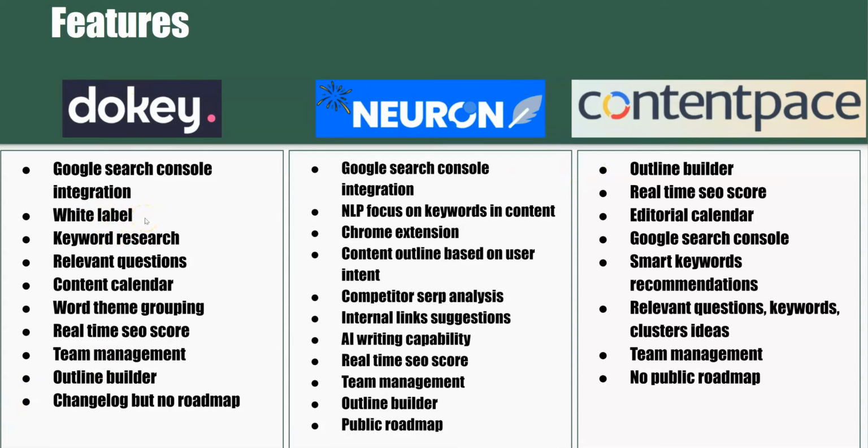So if you're running your own agency and you want to white label reports or anything like that, or basically just run it like it's your own software, you can white label with Dokey. I don't have any particular experience using that feature, so I can't speak too much about it. But keyword research, this one has keyword research. Neuronwriter, you could kind of say, has keyword research, but it gives you an SEO score for your keyword. You don't really go into a search engine and have it pump out a bunch of different keywords for you to pick from.